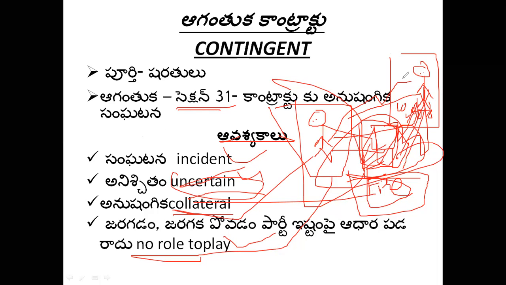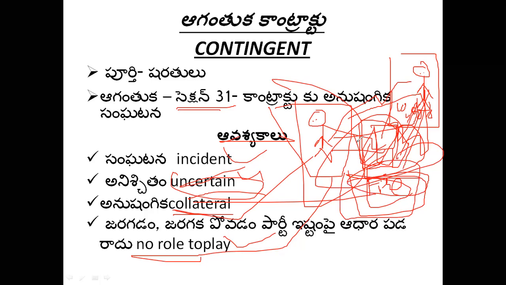So contingent contract is that contract in which to do or not to do something depends on happening or not happening of a certain incident or a certain event. So here payment of 10,000 rupees depends on the event of happening of fire accident.